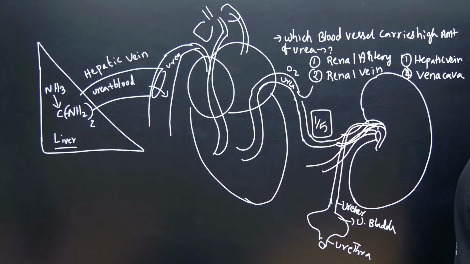Guys, tell me which blood vessel carries the highest amount of urea. Here is a question you have to answer. It is an important previous year question. If you understand this, you can easily say.